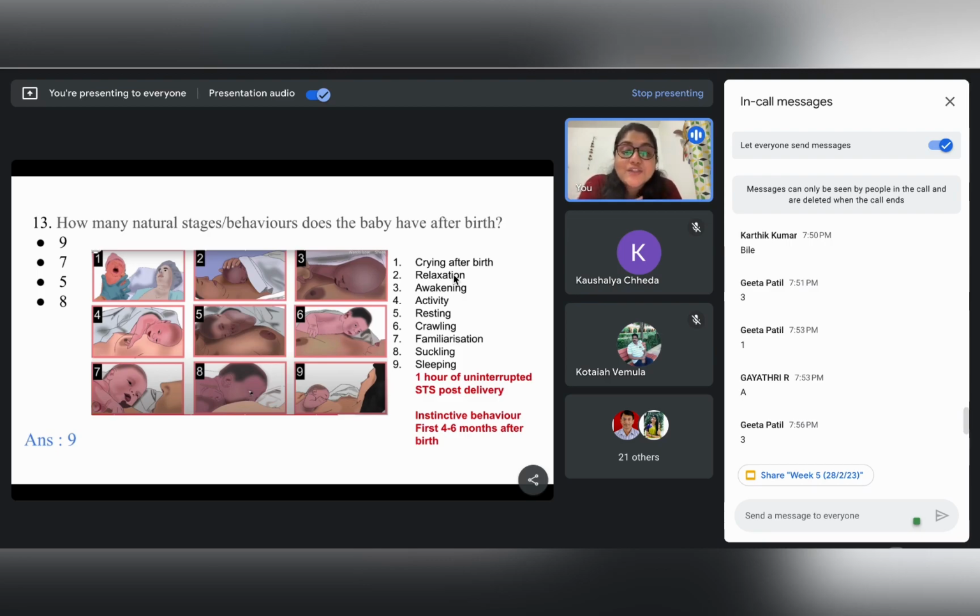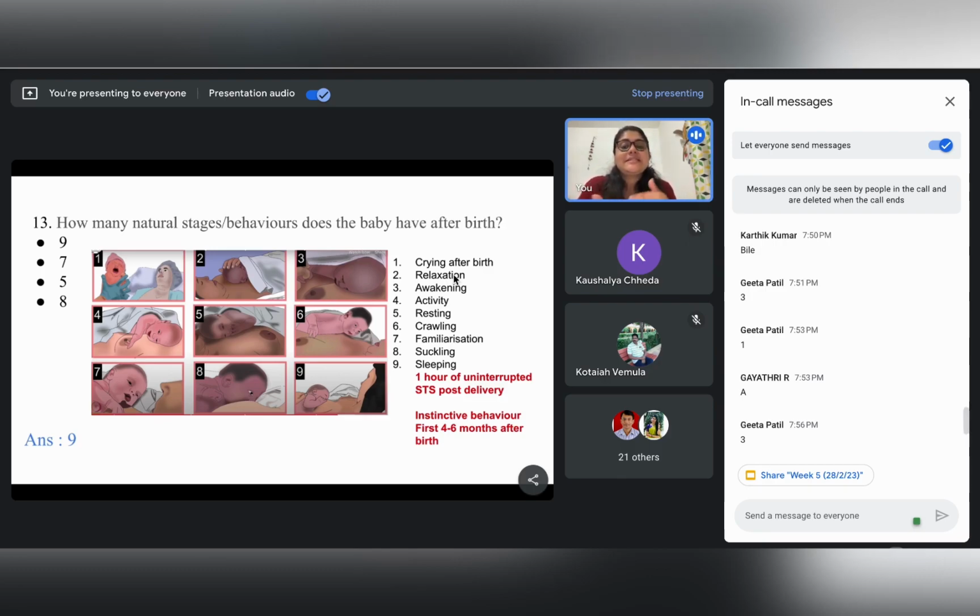And this has also been seen that all these 9 stages of the natural behaviors of the child that we have just gone through usually stay for the first 4 to 6 months after birth. After every cycle of these natural behaviors, say a child has already had milk, and then the child sleeps, and then again the cycle continues.